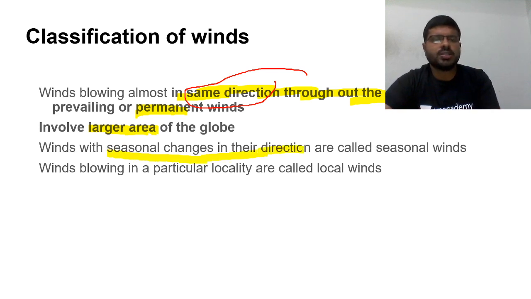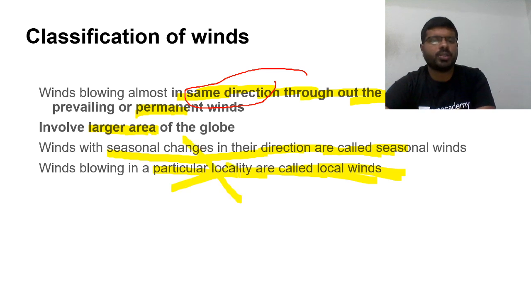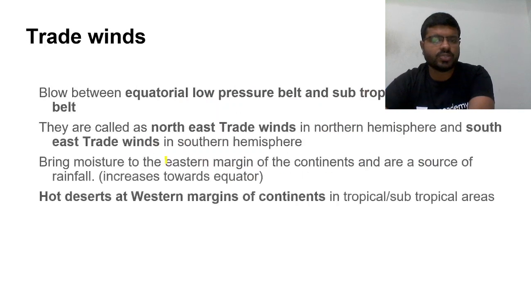Winds with seasonal changes in their direction are called seasonal winds. Winds blowing in a particular locality are called local winds. We will leave that for now. So we are talking about winds over larger areas. Now these are the winds which we have discussed until now.